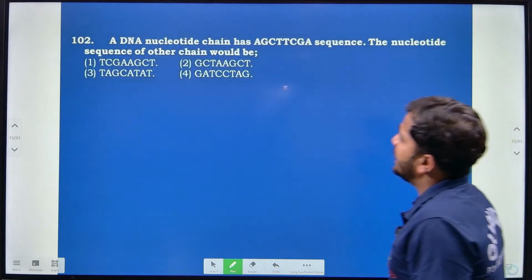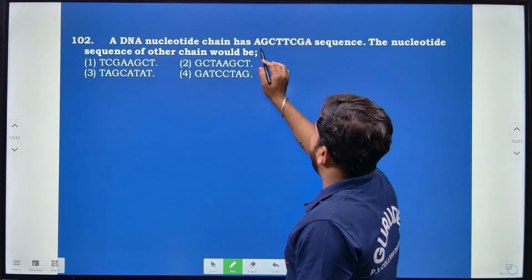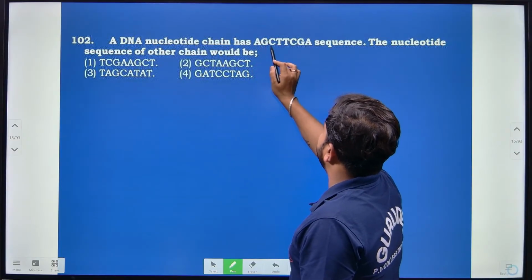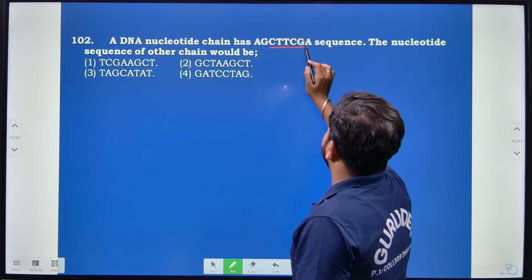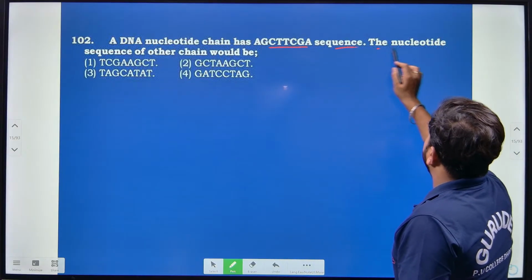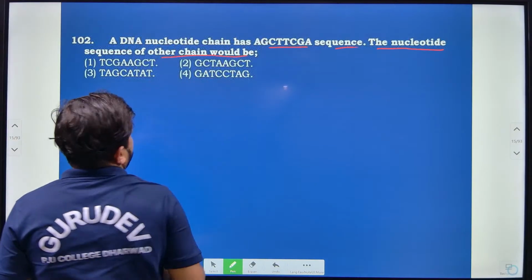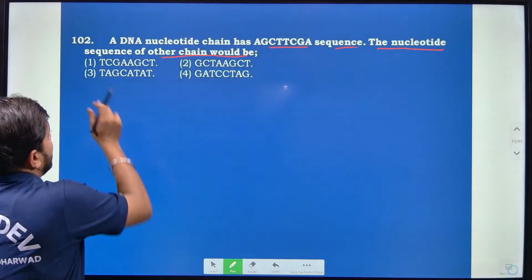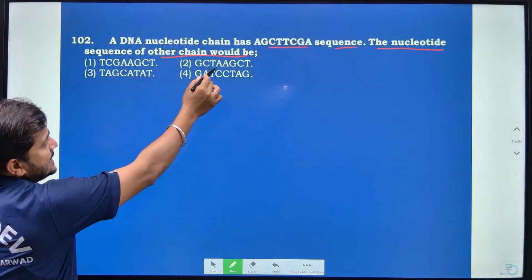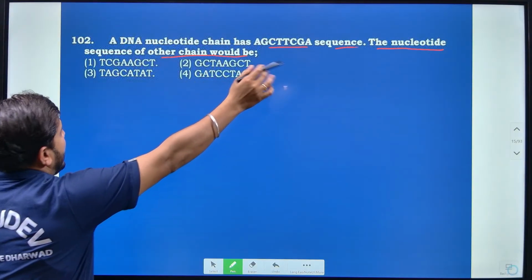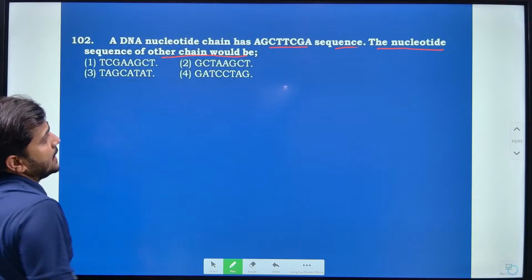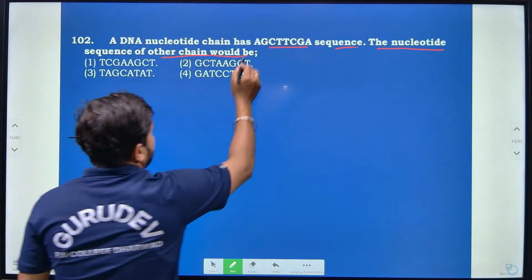Then, a DNA nucleotide chain has the sequence AGTCC, and we have to find the nucleotide sequence of the other chain. If I consider what it should be: A opposite it should be T, G opposite C, C opposite G, then T opposite A.